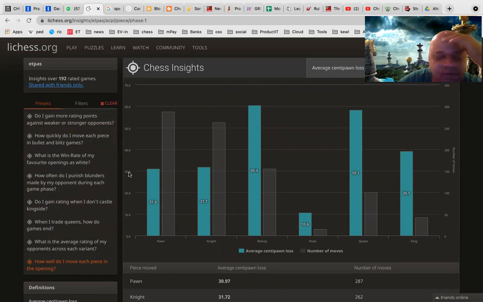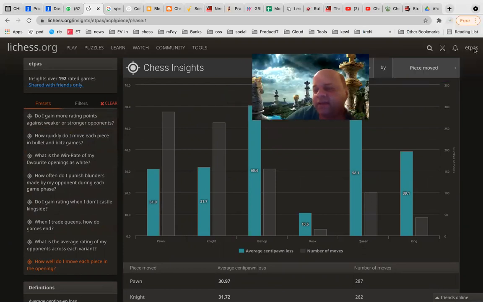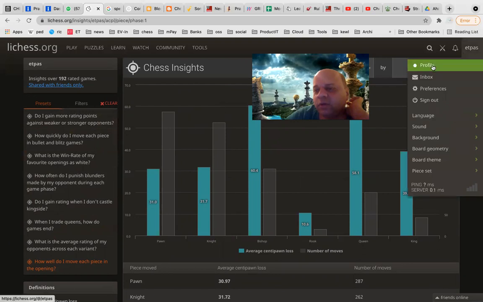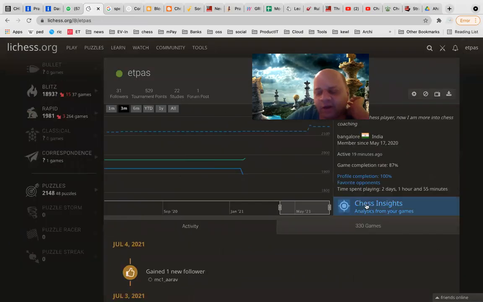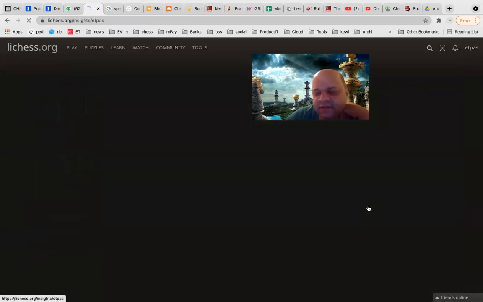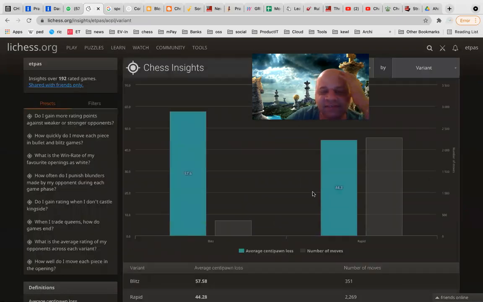How do you get to this page? The insights? Go to your profile, and then on the right side, in the middle, you will see this chess insight. Oh, okay. Thank you, sir. Cool. And not only this, a lot more filtering is possible.